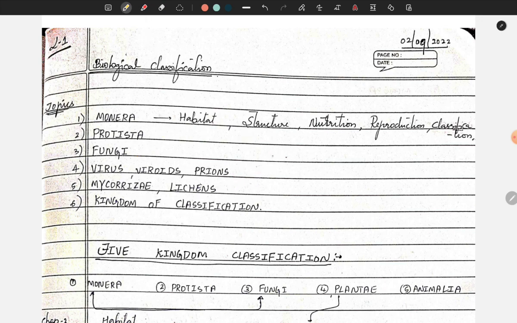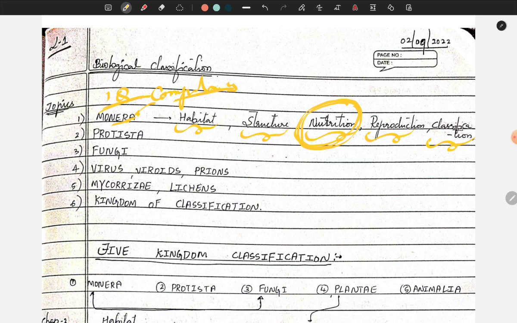Now, basically, let us take the topic called Monera, and I'm going to explain its habitat, its structure, its nutrition, reproduction and classification. So friends, one question compulsorily comes every year from Monera, most importantly from the nutrition part, because it has very vast nutrition.